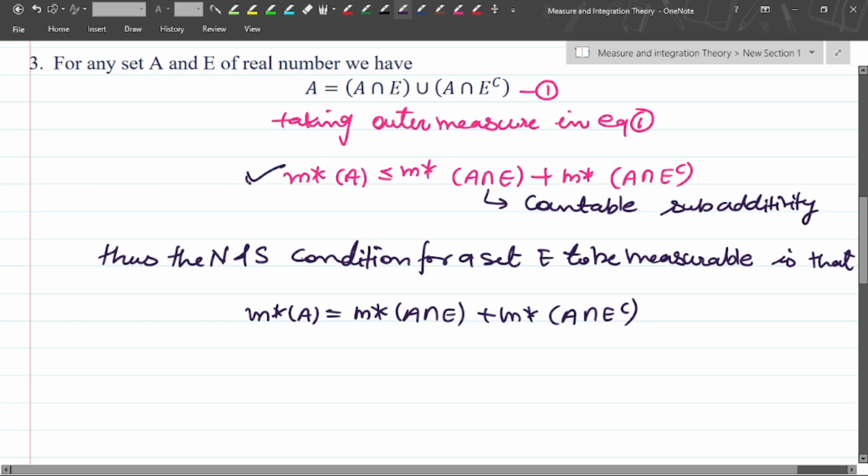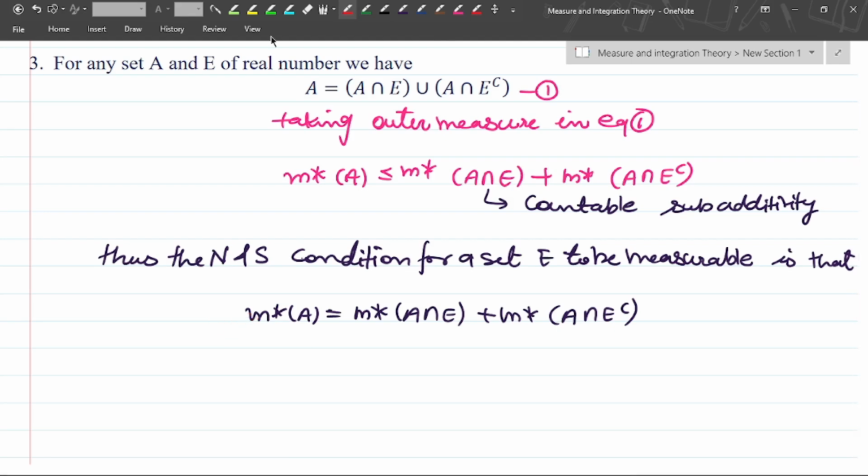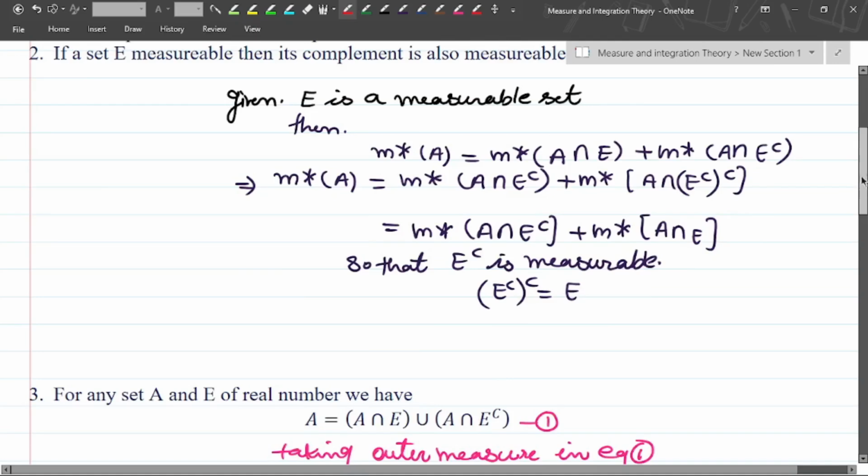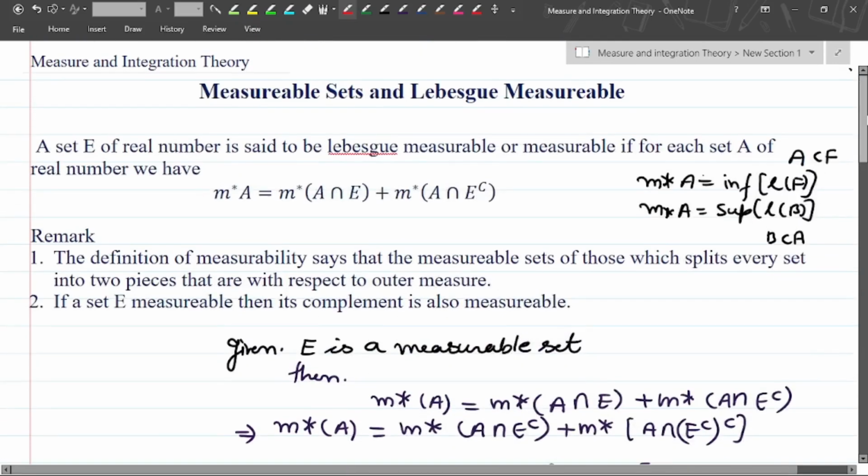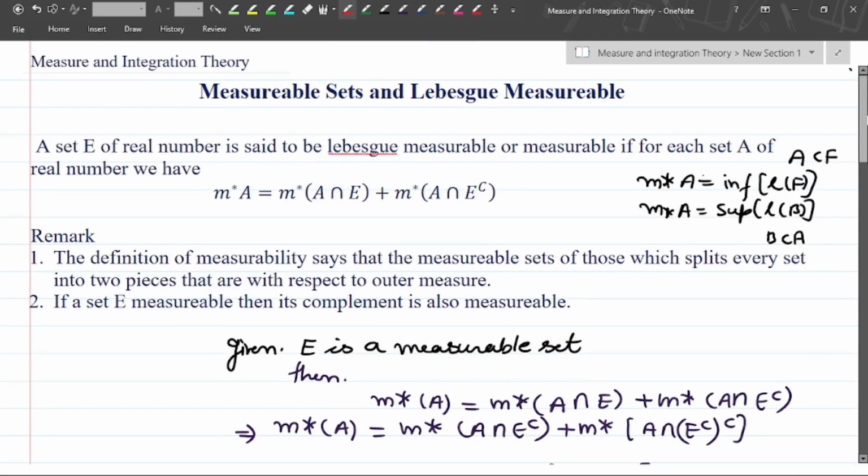By using this condition we can prove it: if A is any set of real numbers, and we get this condition, then measurability is automatically satisfied. So this is all about the measurable set and Lebesgue measurability. This is the basic definition which we will use in all our further theorems.